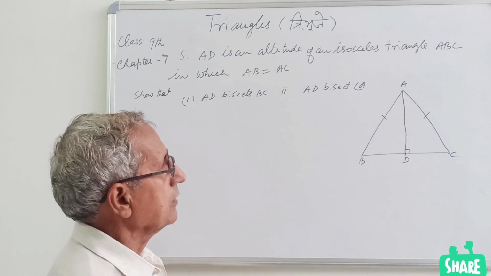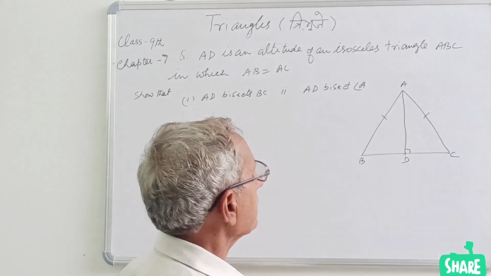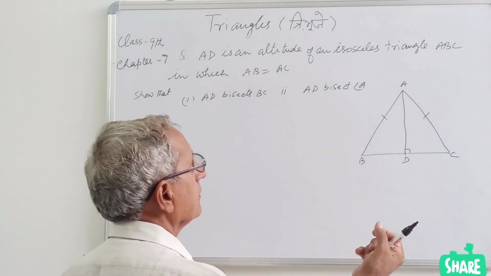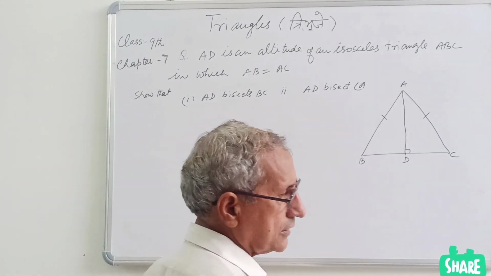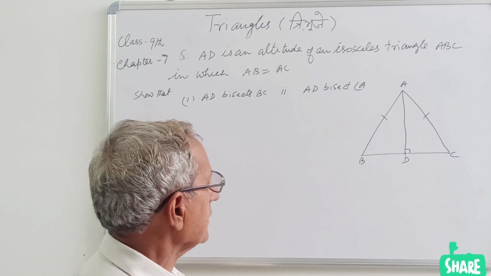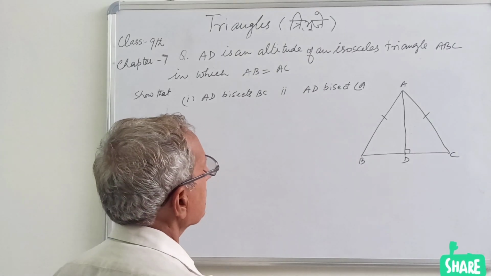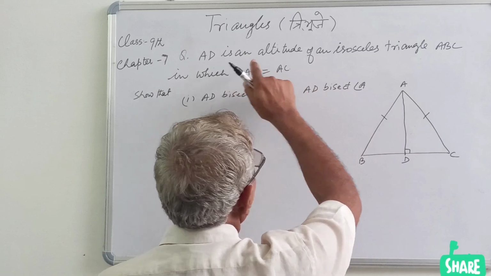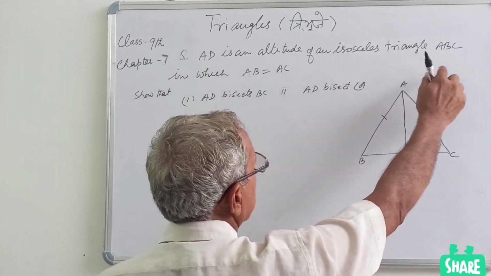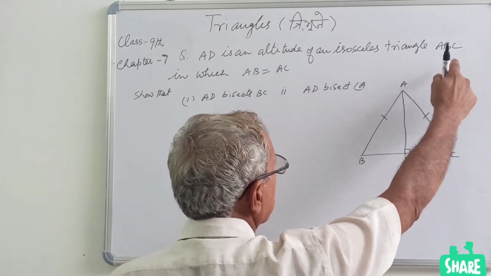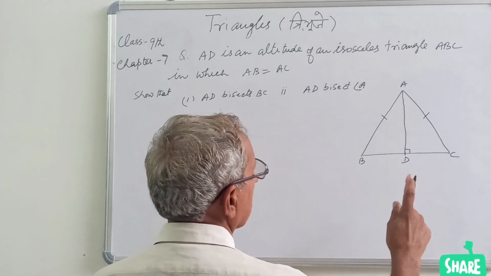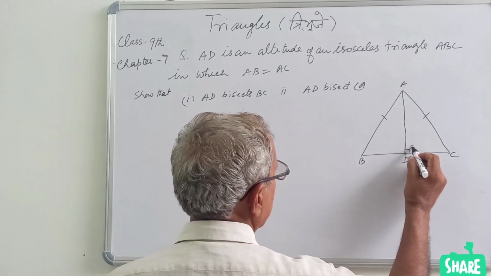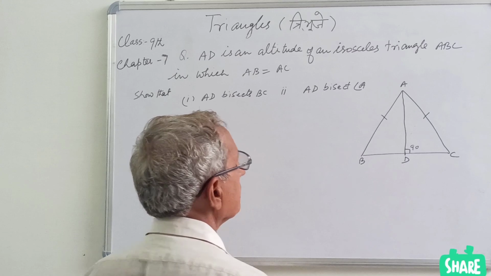Perpendicular is called altitude, that is height. Perpendicular, altitude, height: these are the three different words for the same thing. Altitude of an isosceles triangle ABC. It means the angle D is of 90 degree.